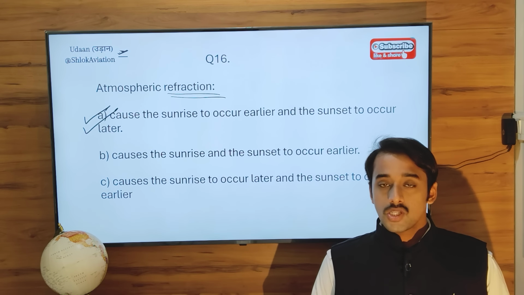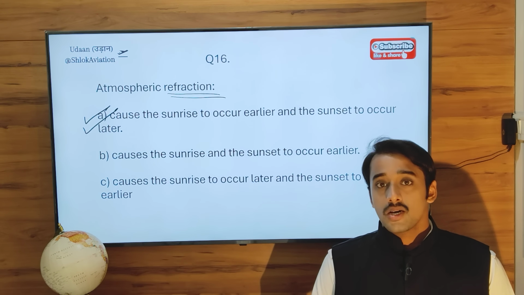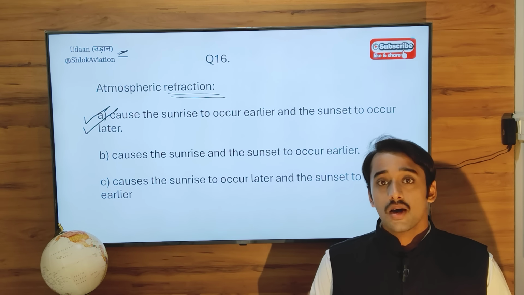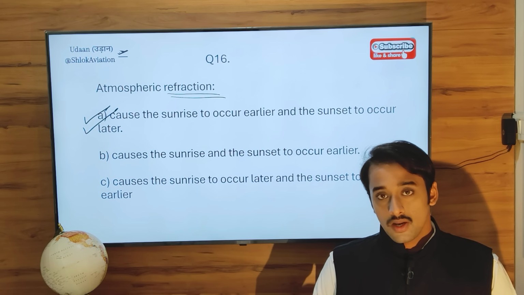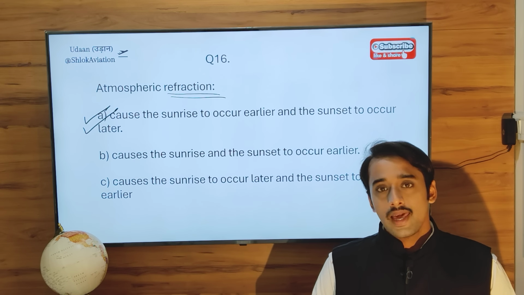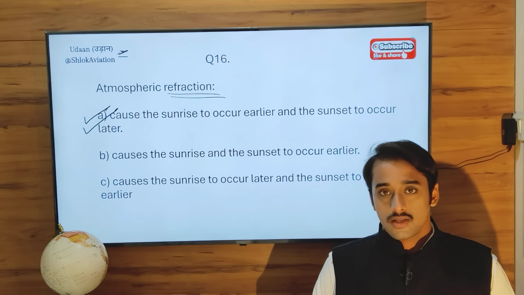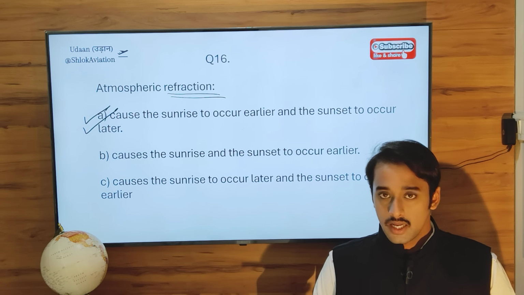And therefore, because of this atmospheric refraction, it appears to us that even before sunrise the sun has risen above the horizon. And even after sunset, it appears to us that the sun is still above the horizon. So it actually extends the sunrise or sunset, but not in reality, everything is apparent or imaginary.